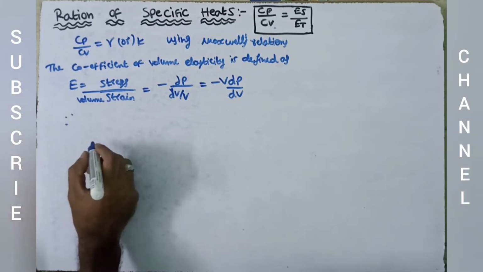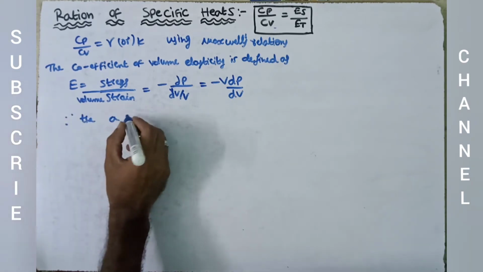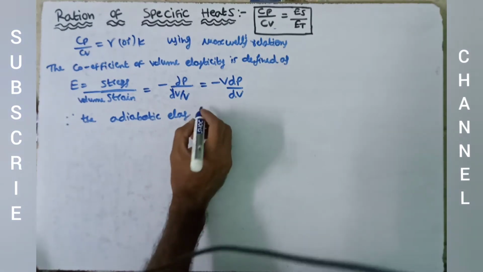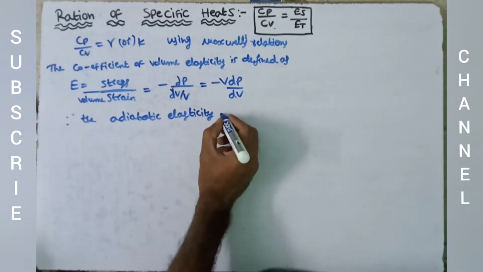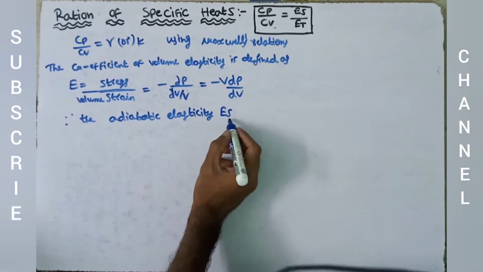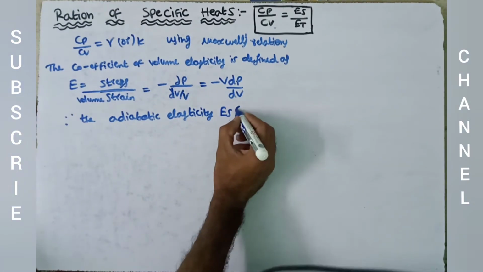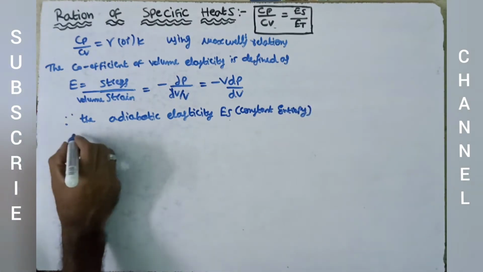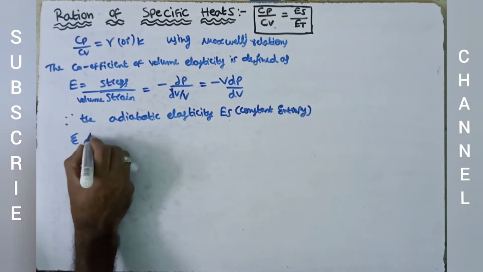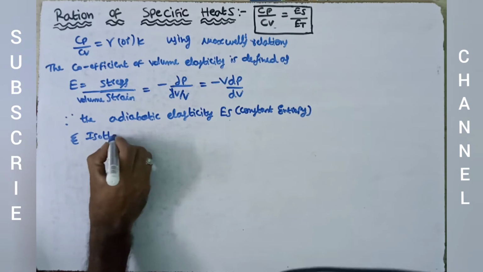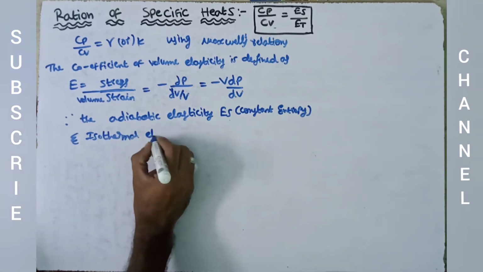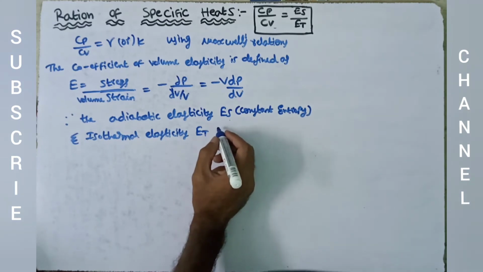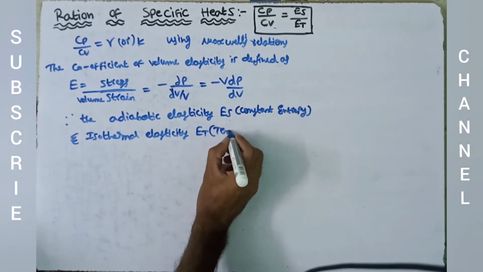Therefore, the adiabatic elasticity ES, where entropy is constant, and the isothermal elasticity ET, where temperature is constant.